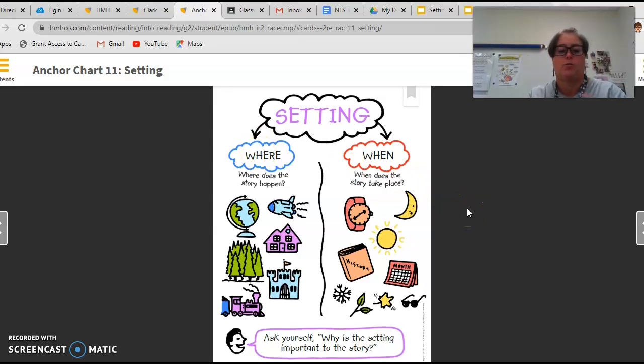The setting is where and when the story takes place. You're going to have an activity to do on the next slide that talks about the setting, and you're going to fill in little sections to tell me different times in Clark the Shark where the setting was and what the characters in the story were doing at that time.